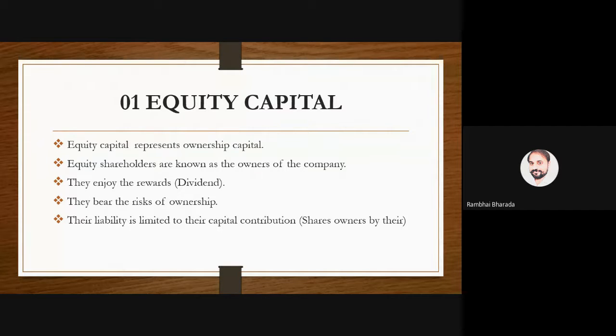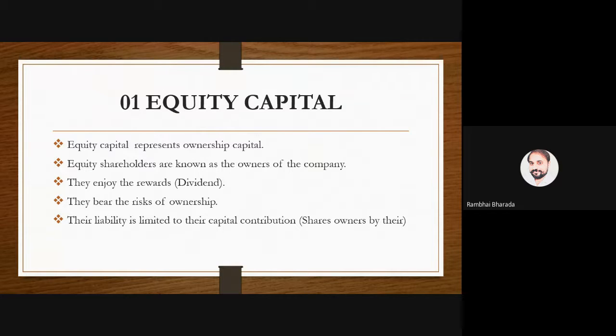Okay, and as you know, equity shareholders always get the return in the form of dividend, and dividend is conditional on the board of directors and on divisible profit. If there is a profit and the board of directors are ready to distribute the profit among the shareholders, then and only then is there a dividend. If the company is suffering losses, or if the board of directors are not willing to declare the dividend, then there is no dividend, there is no reward. And from that point of view, they are bearing the risk.